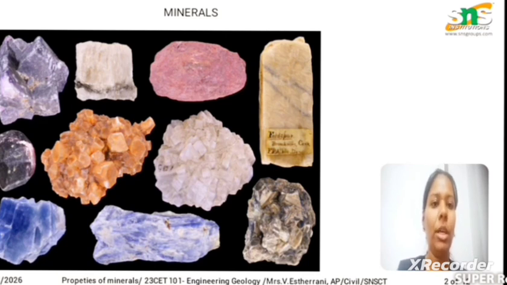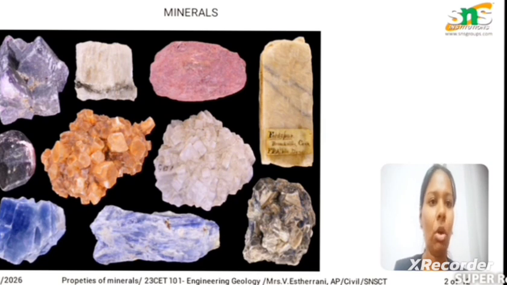For example, if we take the sedimentary rocks, there are many types of minerals that are formed from the sedimentary rocks. A few examples for the sedimentary rocks are the limestone and the sandstone. When we come to the igneous rocks, an example is quartz. Quartz is one of the most important examples for the igneous rocks. Next one, the metamorphic rocks. For the metamorphic rocks, the most important one is the shale. These are a few important types of the minerals that are formed from the rocks.